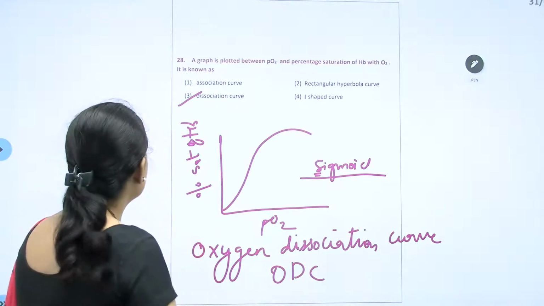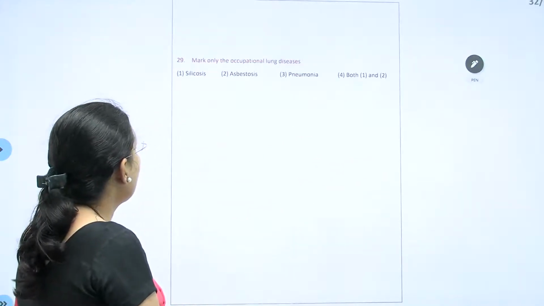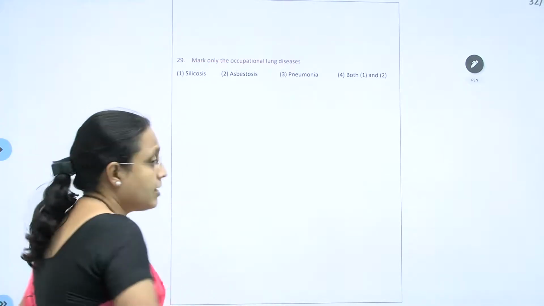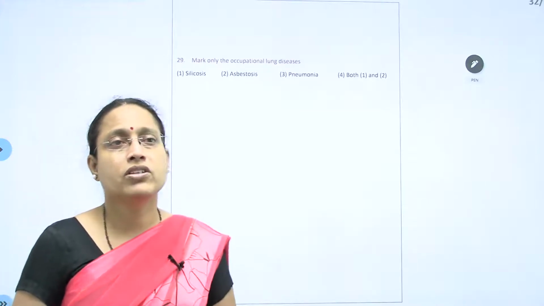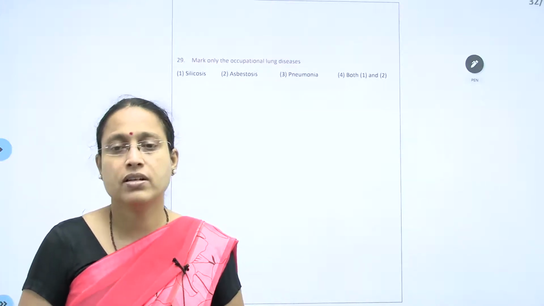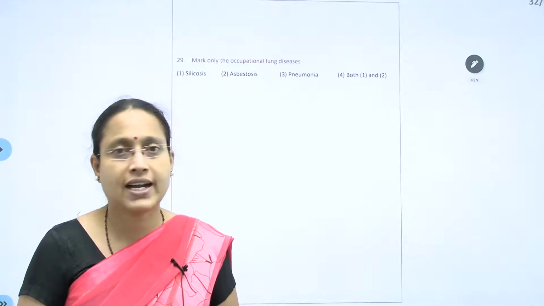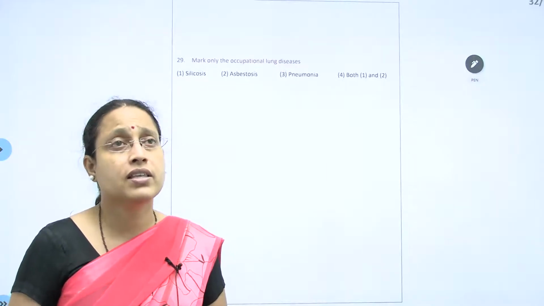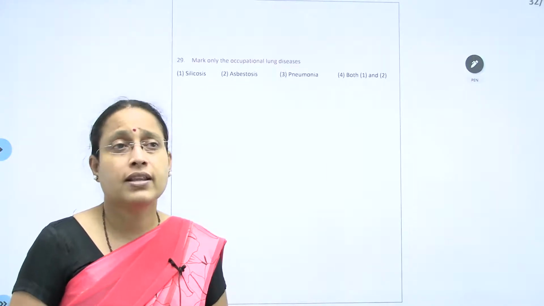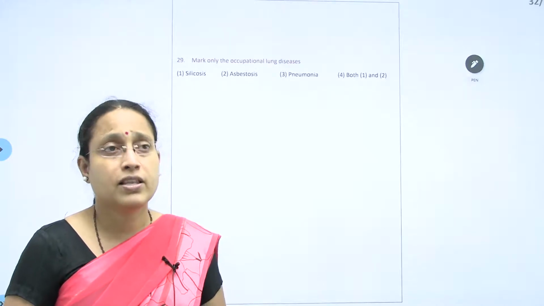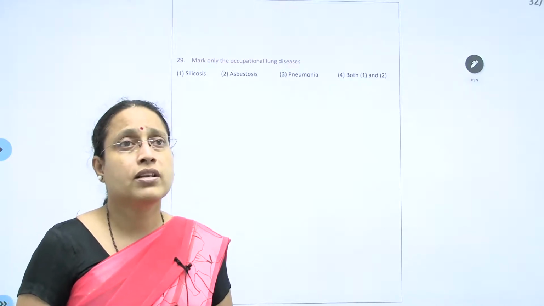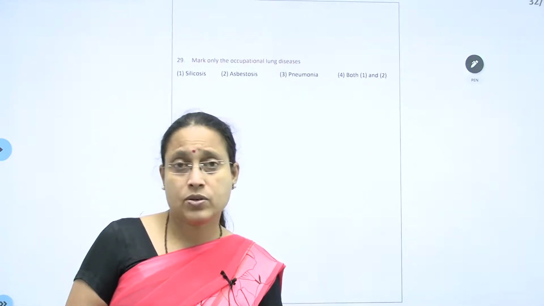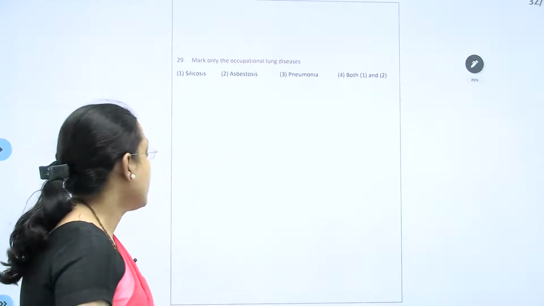Now 29th. Mark only occupational lung diseases. Occupational lung diseases come due to the occupation or job of a person. A person does a job in a particular factory where silica dust, asbestos fibers or coal dust are released, and when he works there continuously, he is supposed to get this occupational respiratory disorder. Without precaution, if he or she works continuously in such industries, they tend to get the occupational respiratory disorder.